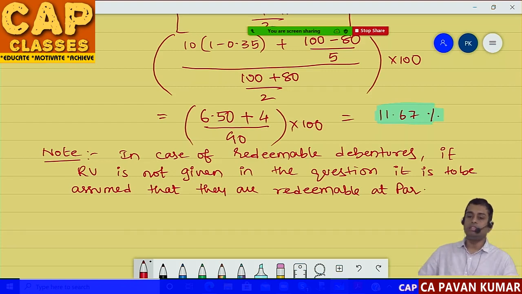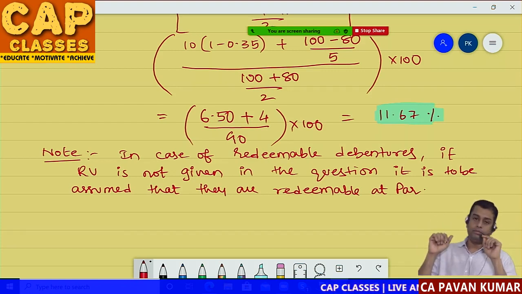They are redeemable at par. Simple, no? Now remember one more thing.